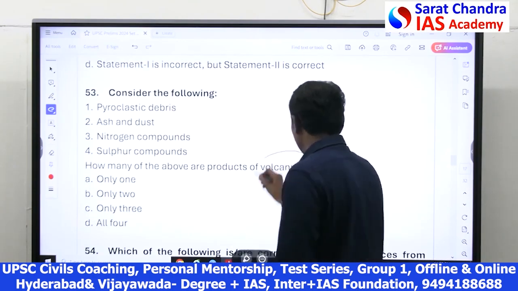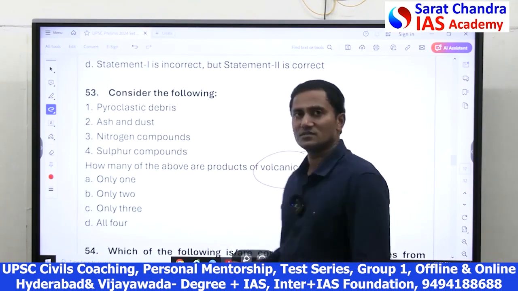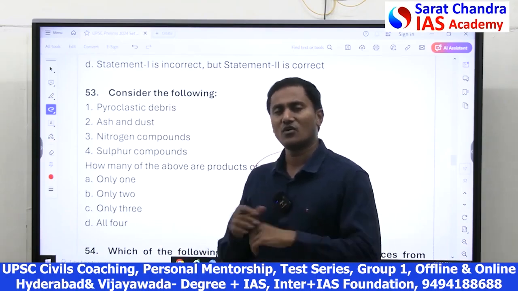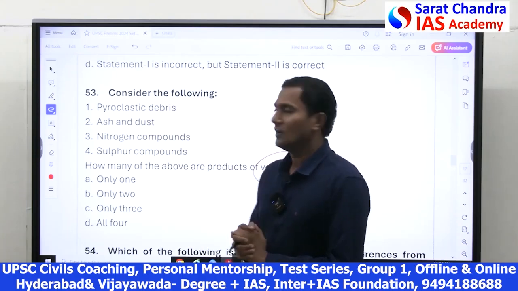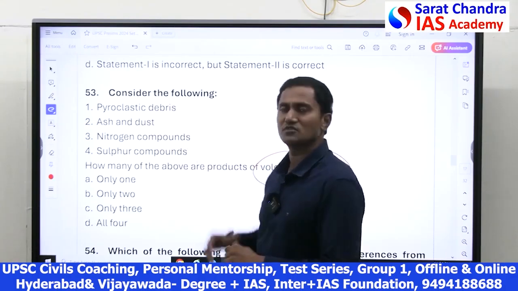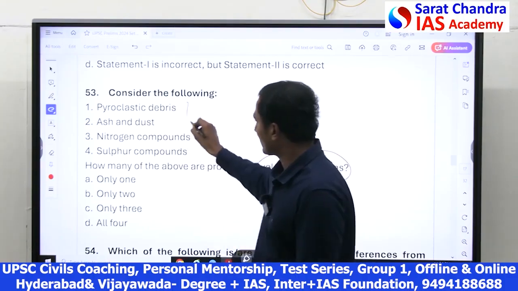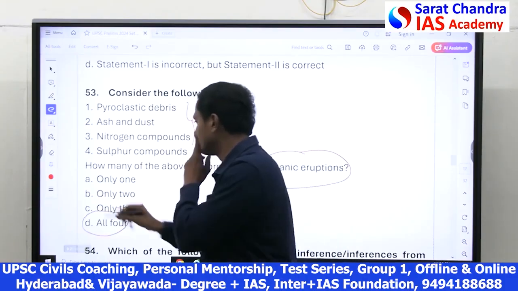Friends, in volcanic eruptions, different types of materials, solid, liquid, gas, of all kinds of chemical compounds come out. You need not even check which compound comes or not. All compounds come out during a volcanic eruption. So all are correct. All 4 are correct.